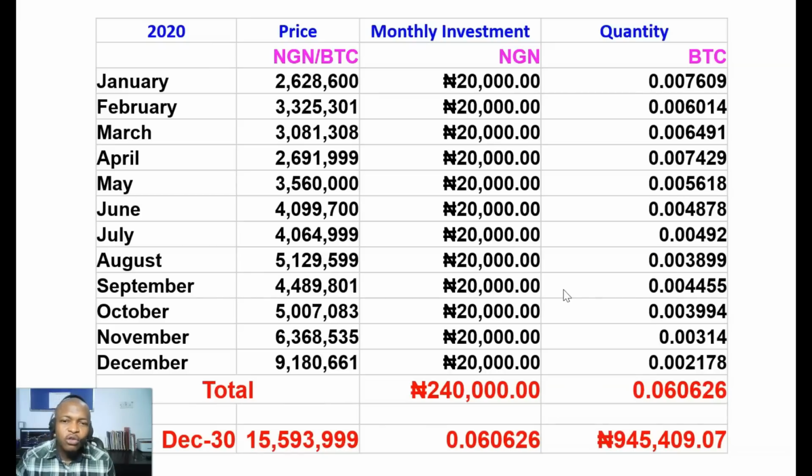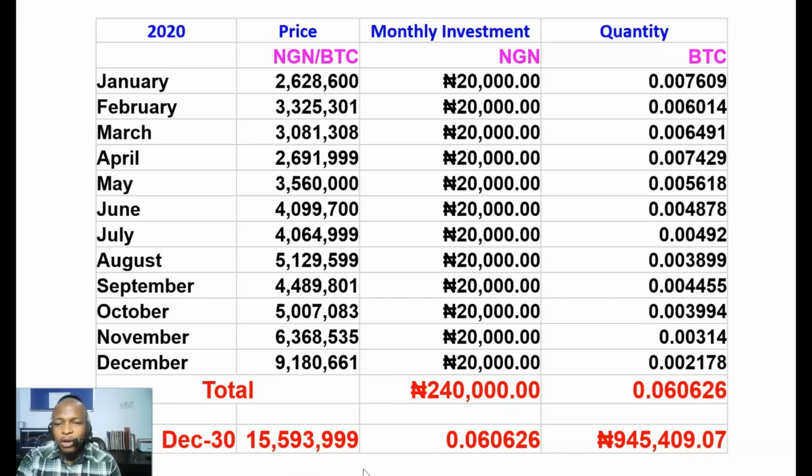Now let's look at the fourth year, which is 2020, right? So 2020 is also a bullish year because Bitcoin rose from 2 million naira in January to 9 million naira in December, and I did the same investment. I keep on buying Bitcoin, 20,000 worth of Bitcoin every single month. So at the end, I'm having 0.06 BTC, and I've spent a total of 240,000 naira.